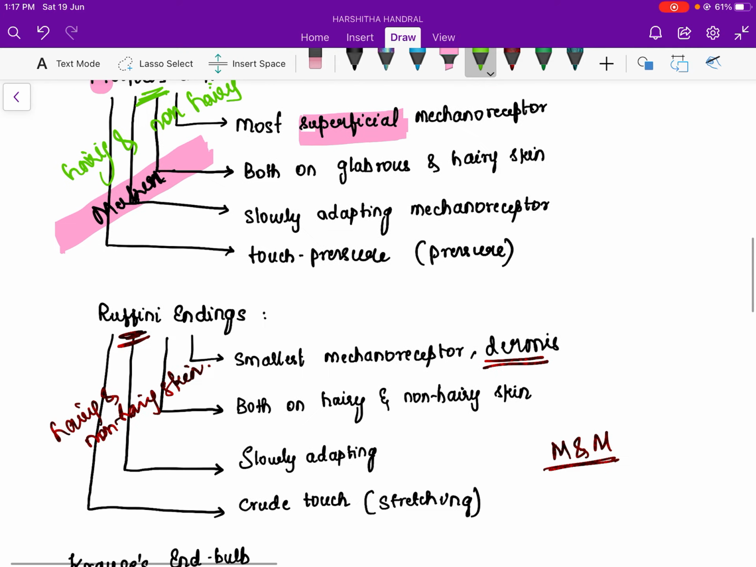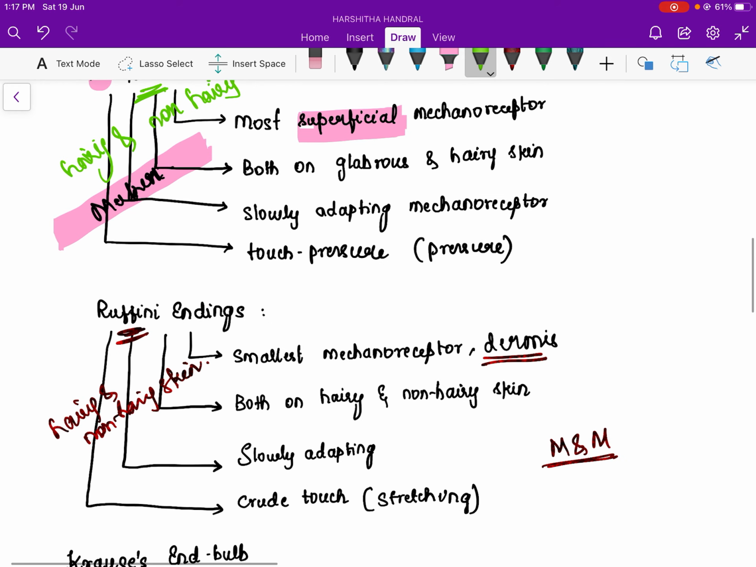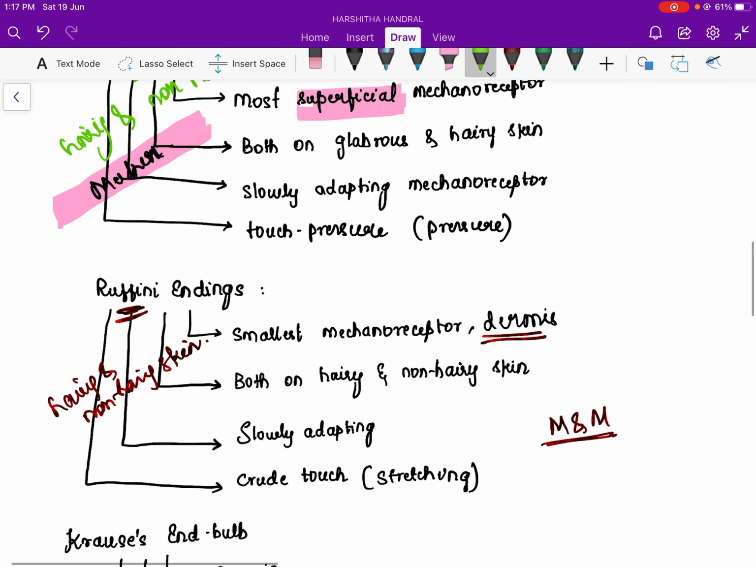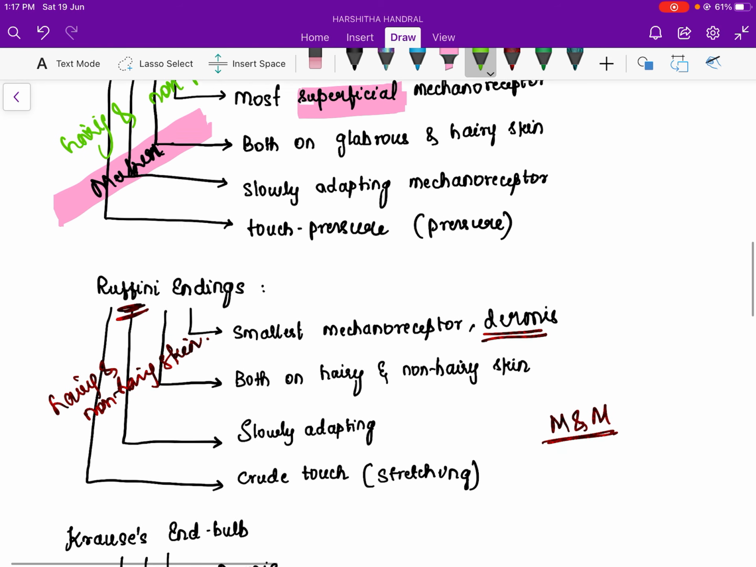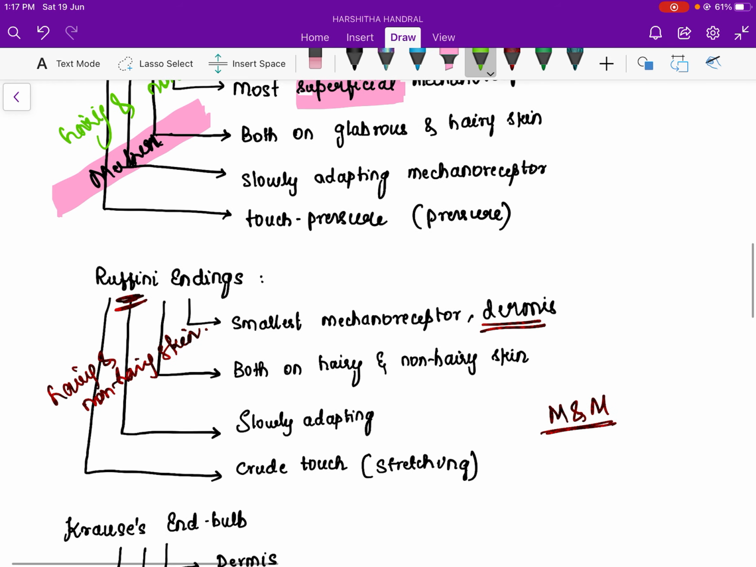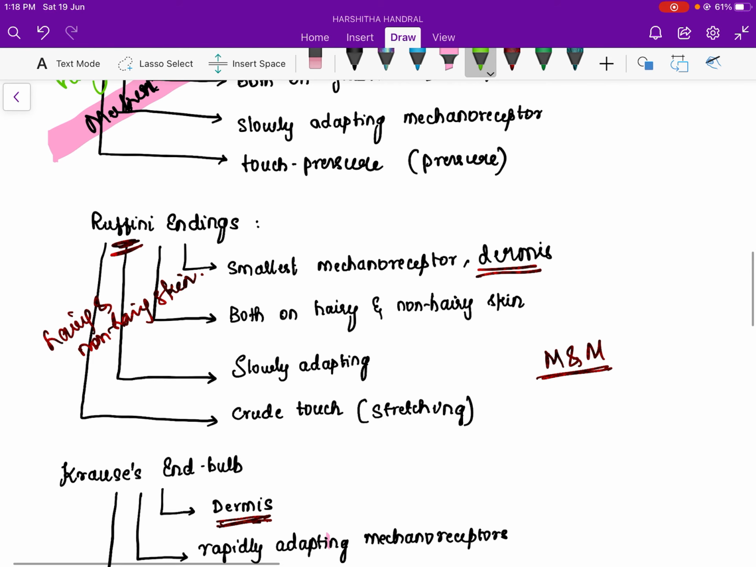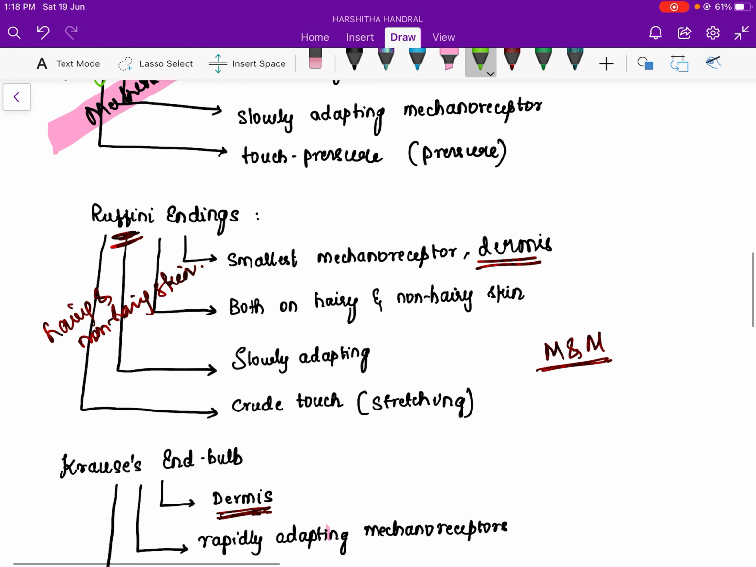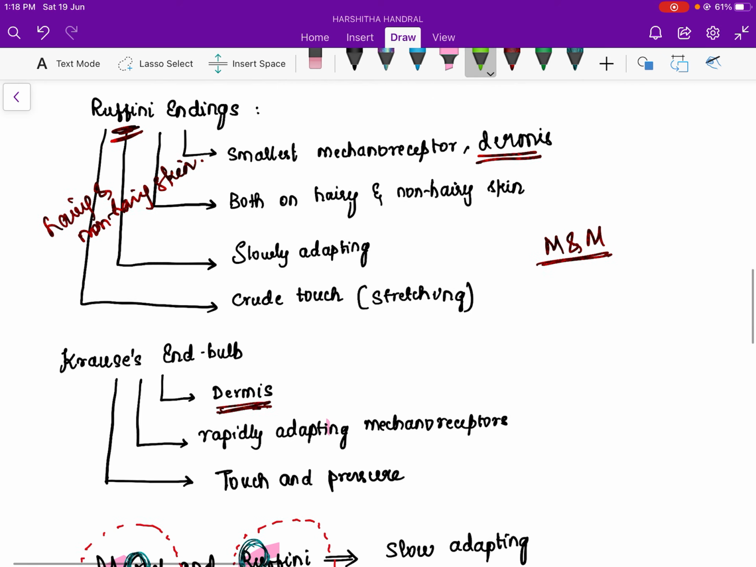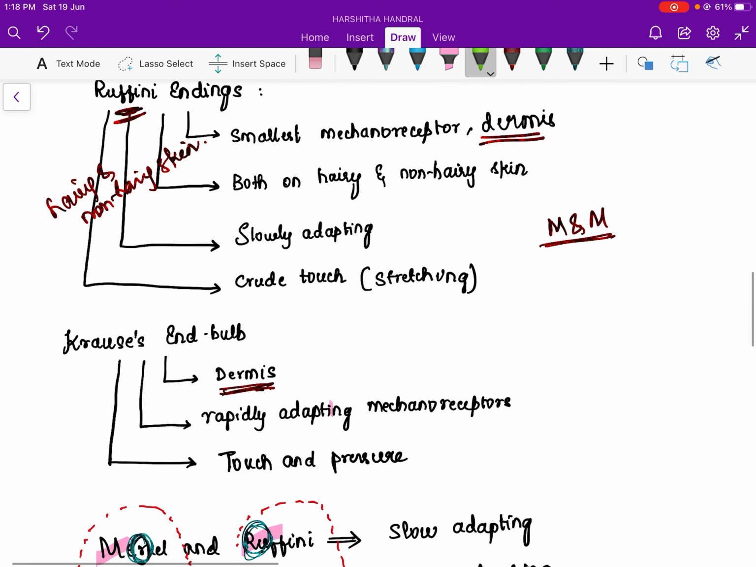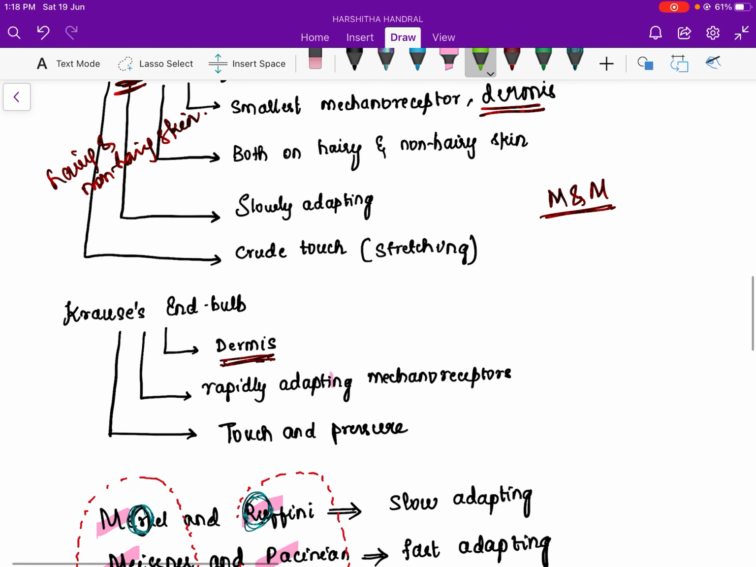Ruffini is rough, so it is slow adapting. Ruffini, FF stands for full body, so it is both hairy and non-hairy skin, and it is slow adapting, and it is not starting with M, so it is deep down in the dermis. And Ruffini is a very small, smallest mechanoreceptor, and it is related to stretching. So that's about Ruffini. And Krause end bulb is deep down in the dermis, a rapidly adapting mechanoreceptor, and Krause end bulb relates to touch and pressure.